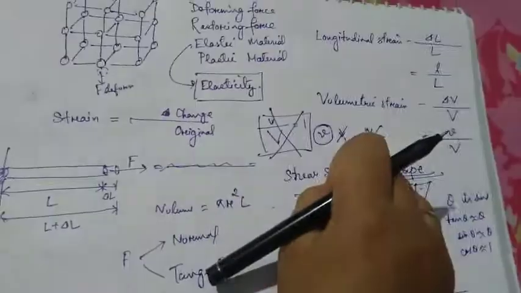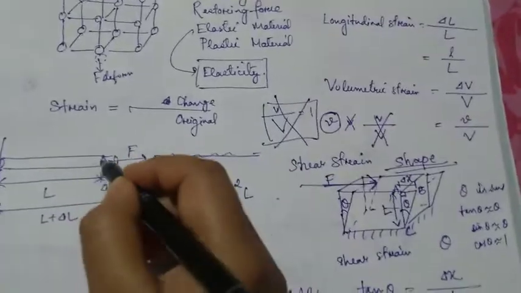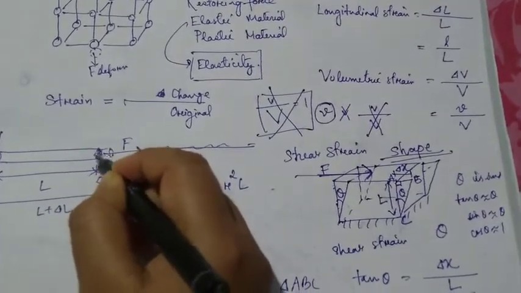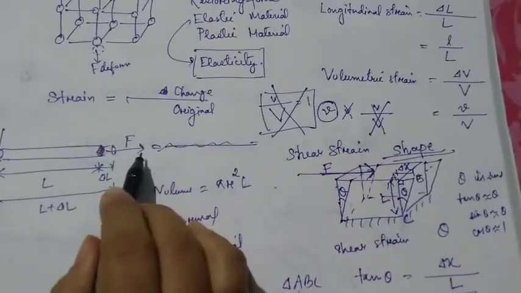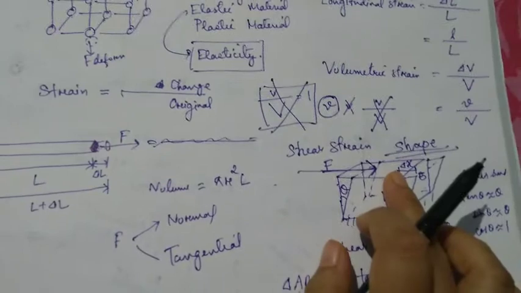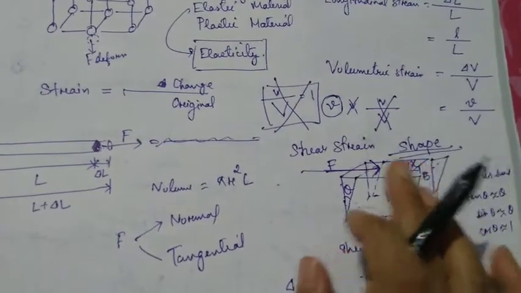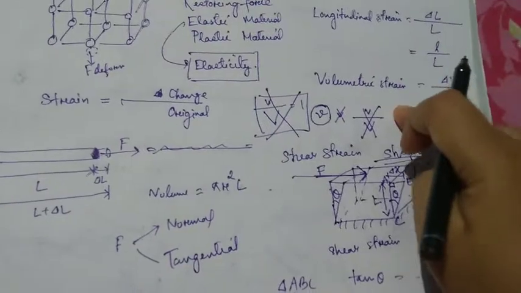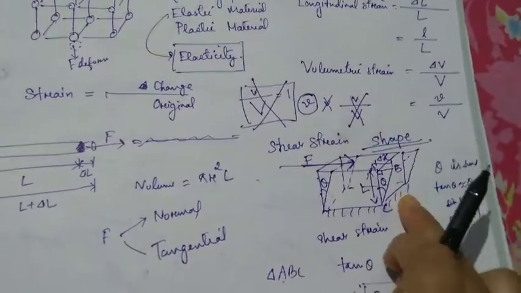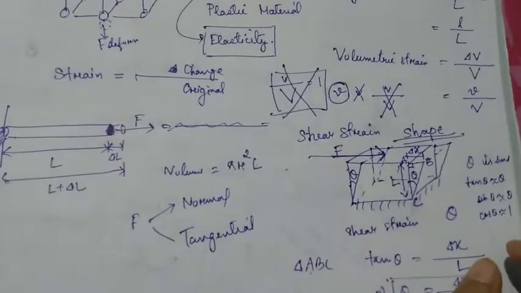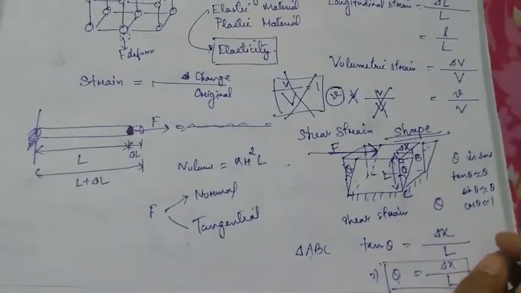You will have to stretch it like this, means the force is perpendicular to this surface, so this is called normal force. Fine. So similarly here, the force is acting on the surface tangentially, so this is called tangential force. So in these 2 cases, it is basically normal stress, but in this case it is basically the tangential stress or tangential force.